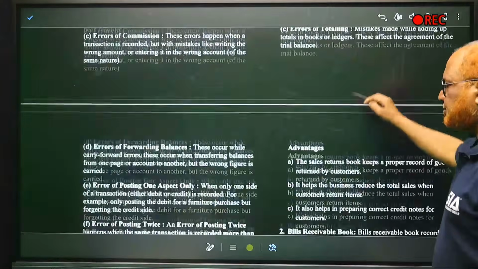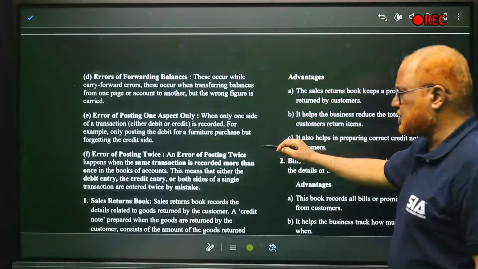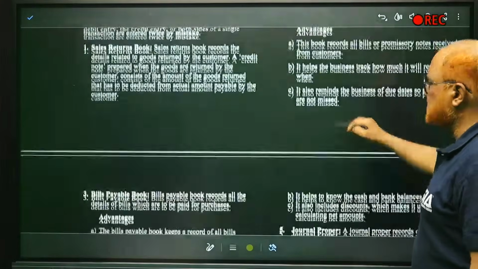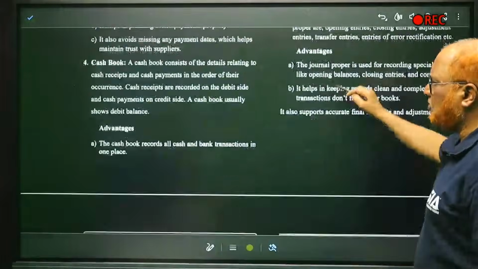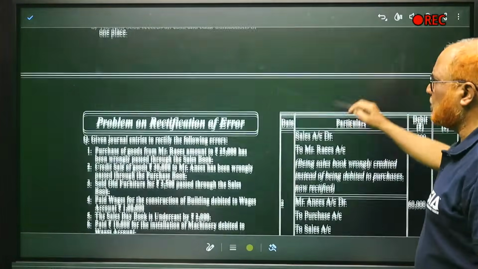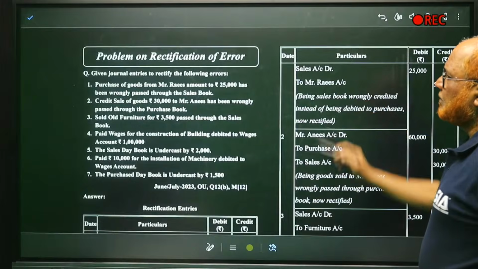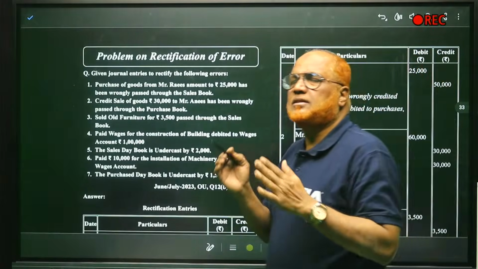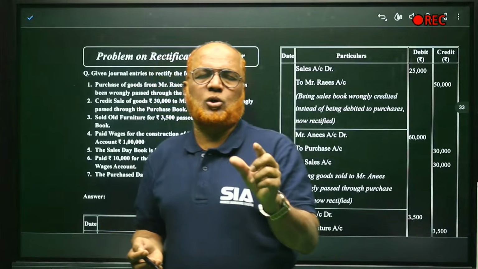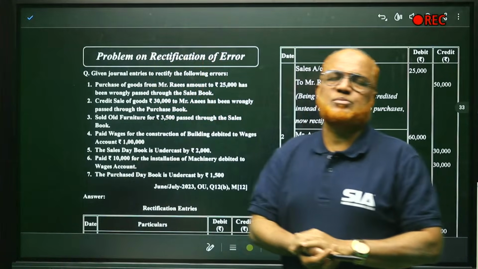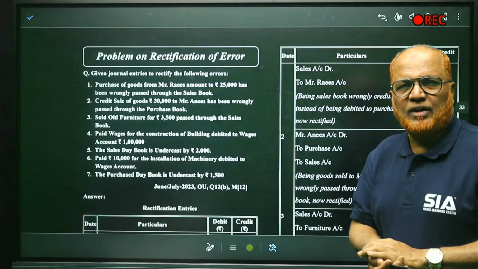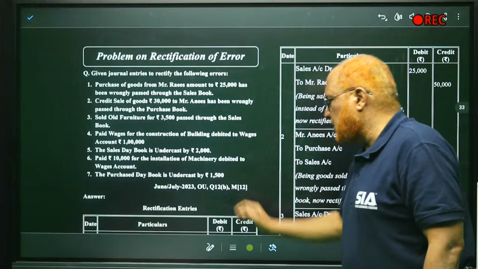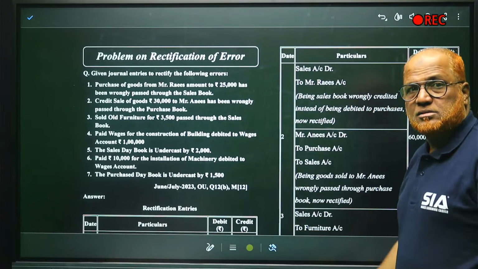These are the errors. Errors of forwarding balance, error of posting, all these are the errors that you can go through. Advantages of sales return, purchase return, bills payable, all the advantages and disadvantages are given that you can go through. Now, problem on rectification of errors. Two concepts are there in this unit. One, subsidiary book. We have finished the problems on subsidiary books. Now, rectification of errors theory we have discussed. This problem had been asked in July 2023 OU for 12 marks.